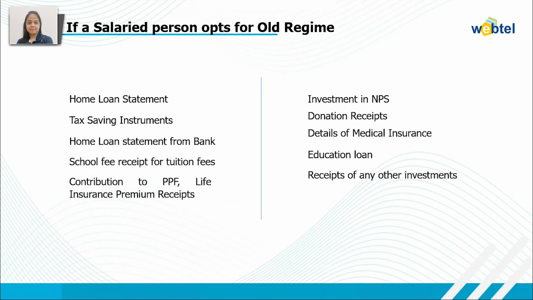Then, if you are a salaried person and you are going to opt for the old regime, then you need to provide the details related to the home loan statement, tax saving instruments, home loan statement from bank, as these are the deductions that you can claim under Chapter 6A. Like if you have made any investment in NPS, or if you have any donation receipt, or any medical insurance premium paid. So all these details are required in case you are going to opt for the old tax regime, as these types of deductions are allowed only in the old tax regime.